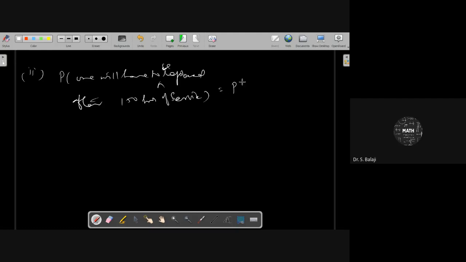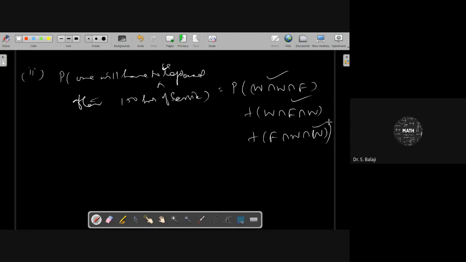One will have to be replaced means, with 3 such tubes installed, the first one is working, the second one is also working, but the third one has failed. That is one case. Working, failure, working is another case. Failure, working, working is another case. One will have to be replaced means you have to move this way. Working probability is the denominator; failure probability is the complement. In that manner you can get that.